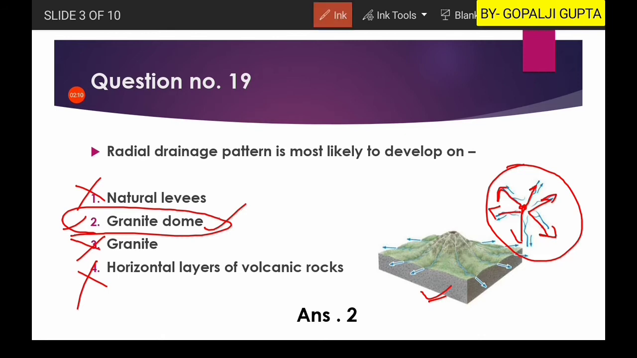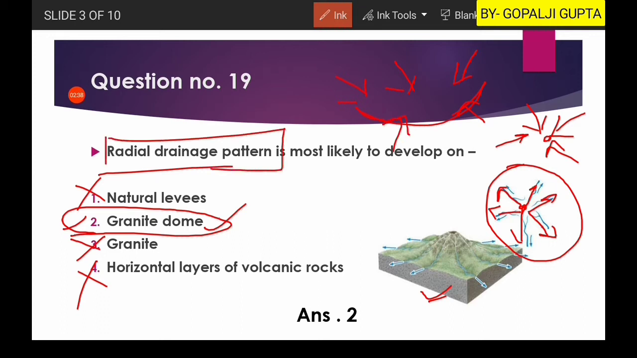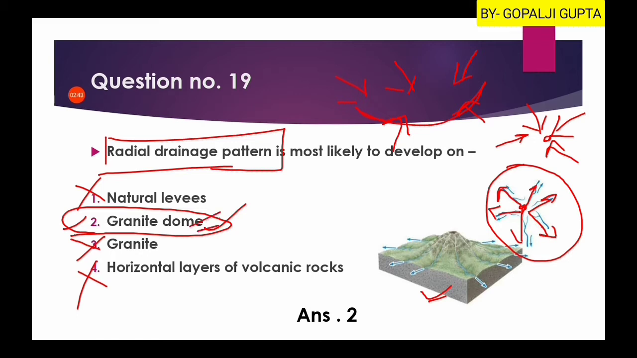Now there is one more condition. Sometimes you have a river pattern like this, where the rivers are coming towards a center point. This is also known as the radial drainage pattern, and it is generally found in basin-like structures. When you have a three-dimensional basin, the river or water comes from all sides of the basin, so it will also be called a radial drainage pattern. Okay, so here it is the granite dome.